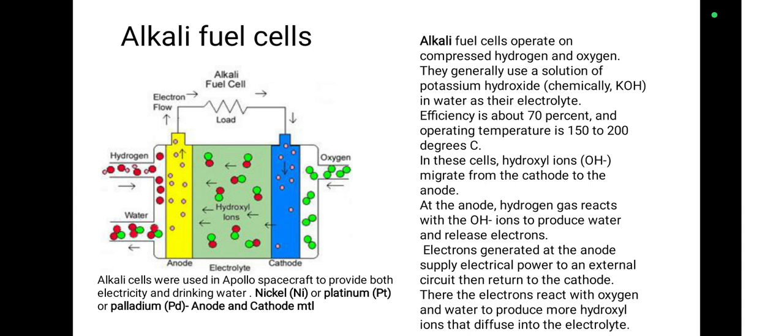There the electrons react with the oxygen and water to produce more hydroxyl ions that diffuse into the electrolyte. Alkaline cells were used in Apollo spacecraft to provide both electricity and drinking water. Normally, nickel, platinum or palladium is used for both anode and cathode material.